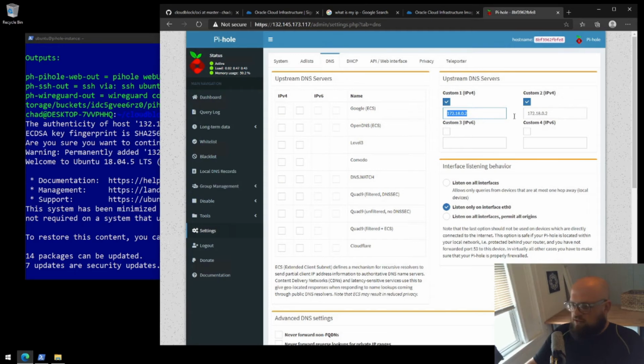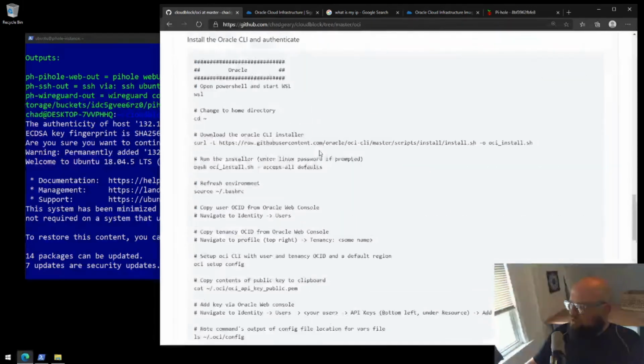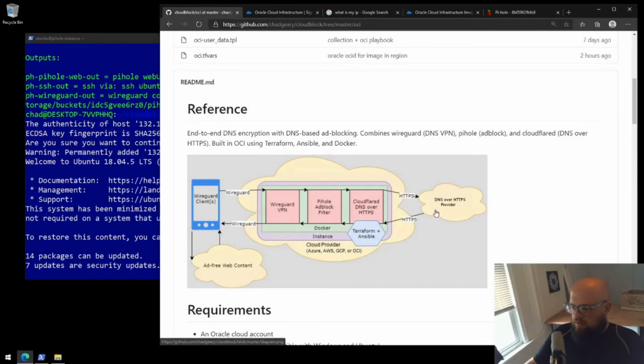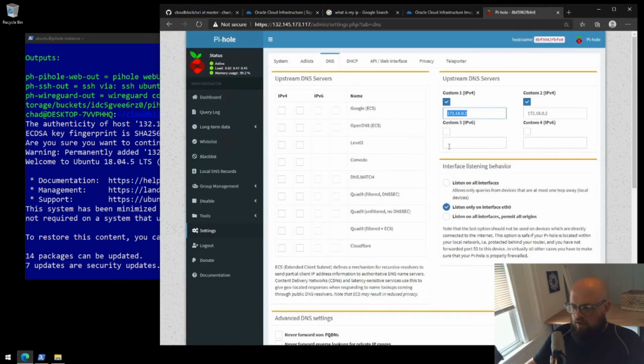172.18.0.2, you'll notice it's set in both places. That is our DNS over HTTPS container. If I scroll back up here, this last square is a Docker container, and that's what Pi-hole is reaching out to for DNS, and that in turn is reaching out to our DNS over HTTPS provider. We don't really want to change that. You could, but I would leave it alone. That's how we're getting DNS over HTTPS, and our DNS lookups are secure and encrypted all the way up to our DNS provider. That's about it there.